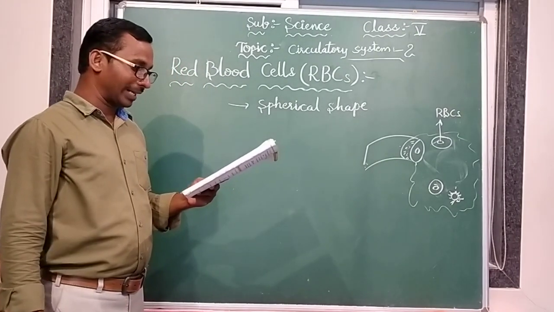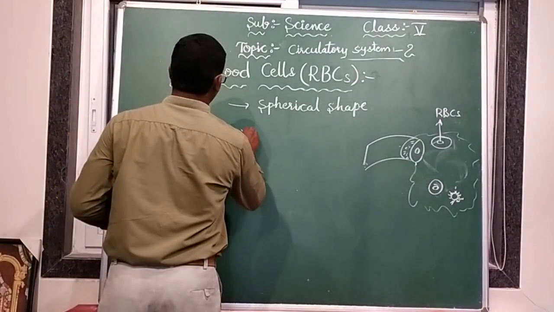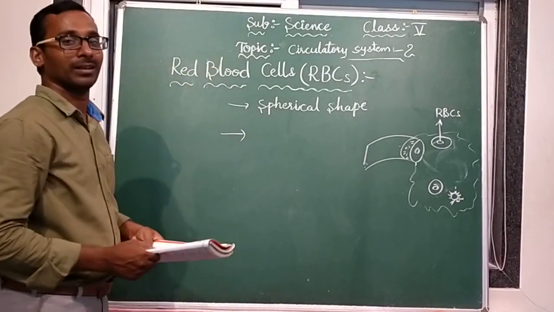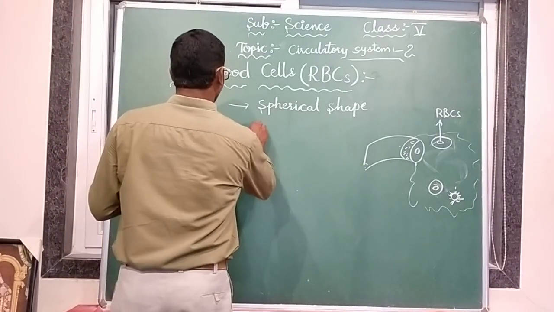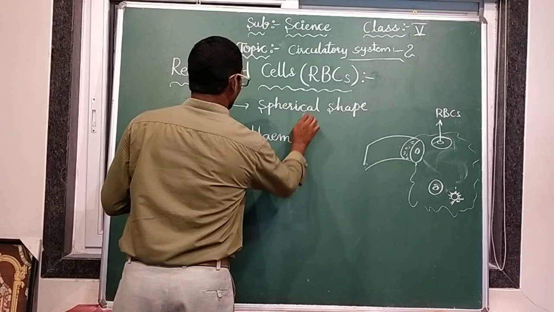And these cells have a red color pigment known as hemoglobin. These red blood cells only have one color pigment. That color pigment is called hemoglobin. What is that? Hemoglobin.